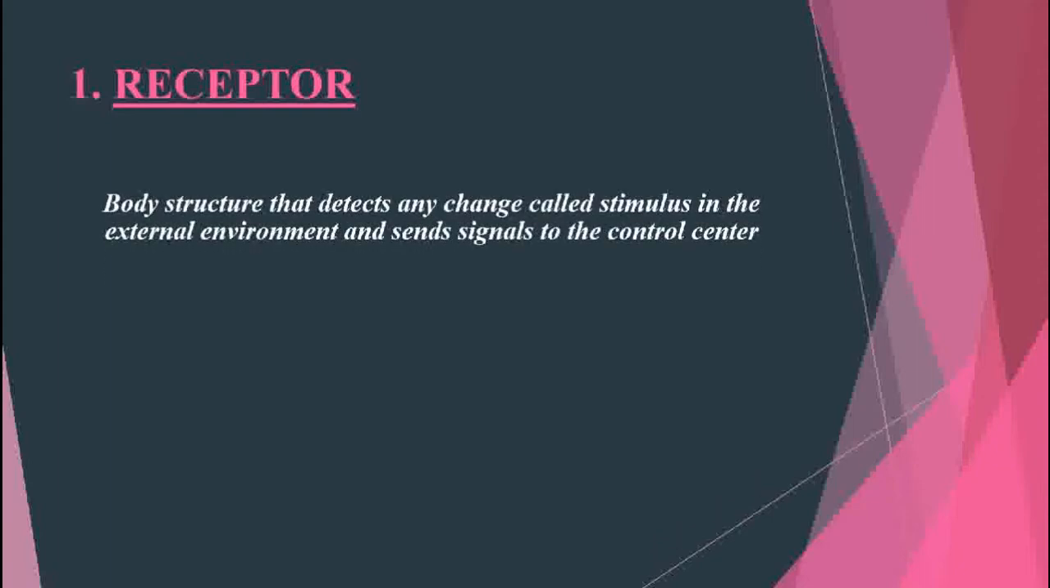At first, any change disrupting homeostasis, called a stimulus, that occurs inside the body or in the external environment is sensed by specific structures of the body called receptors. These receptors generate action potentials and relay this information to the control centers of the body.